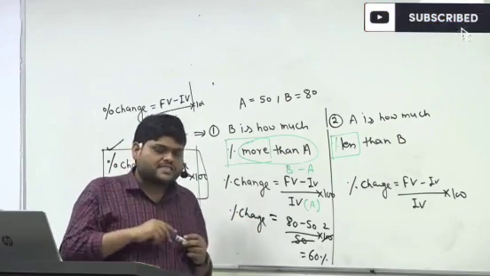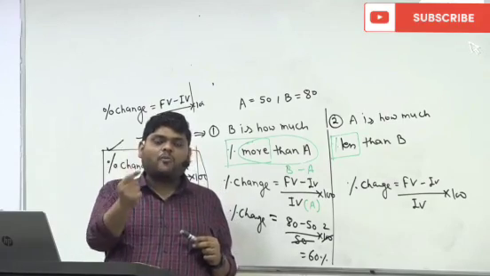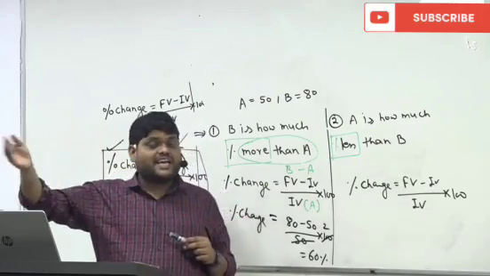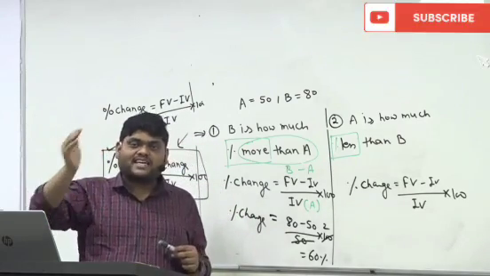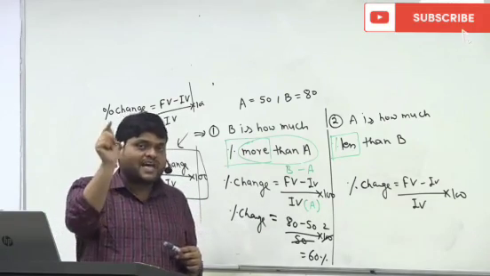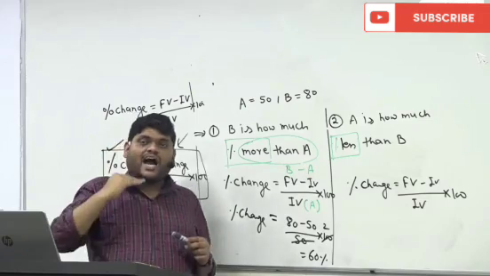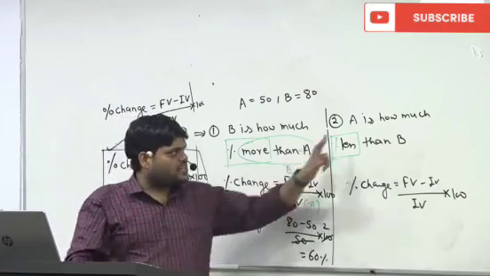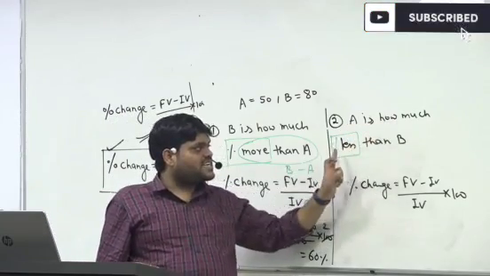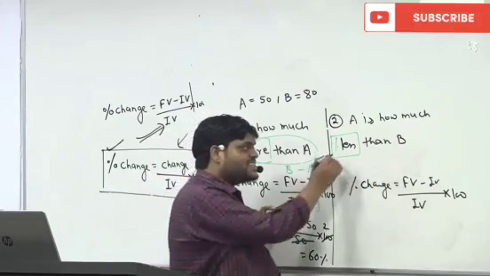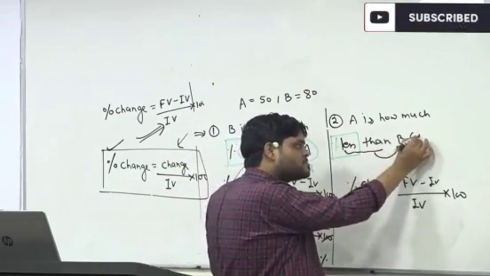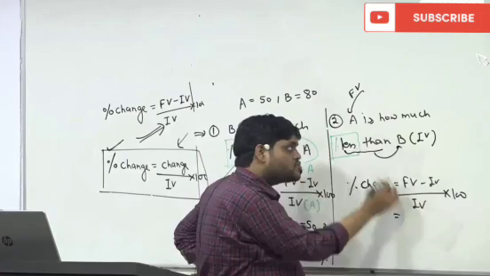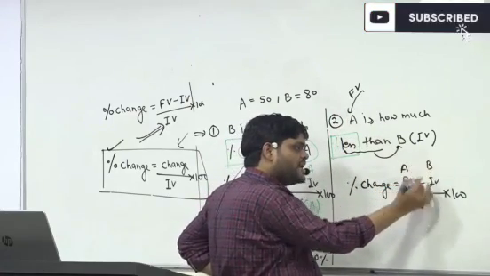Now my question is reversed. My height is how much percent more or less than your height? Now see, more or less than your height. So more or less is coming along with your height. That means now your height becomes the initial value and my height becomes the final value, because the frame of reference changes. Here the question is, A is how much percent less than B. So this less than is coming for B. That means B becomes the initial value and A becomes the final value. So A is the final value, B is the initial value.